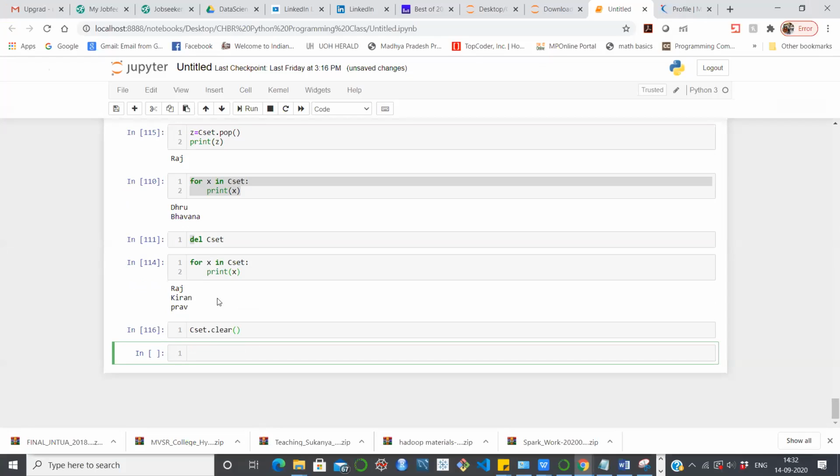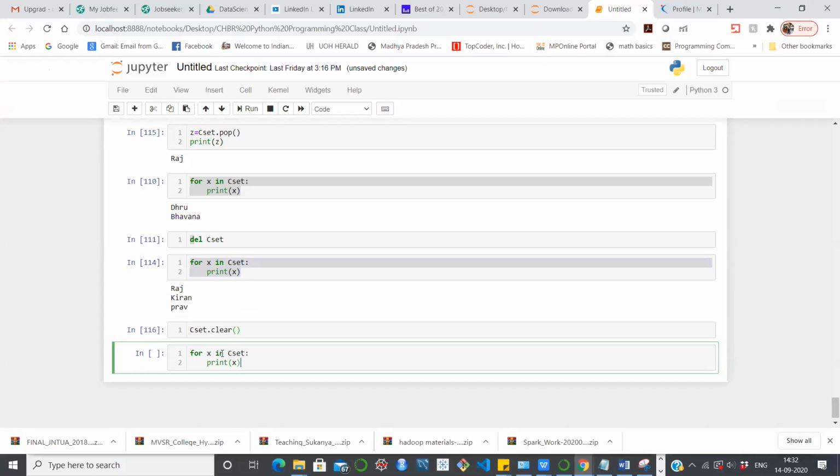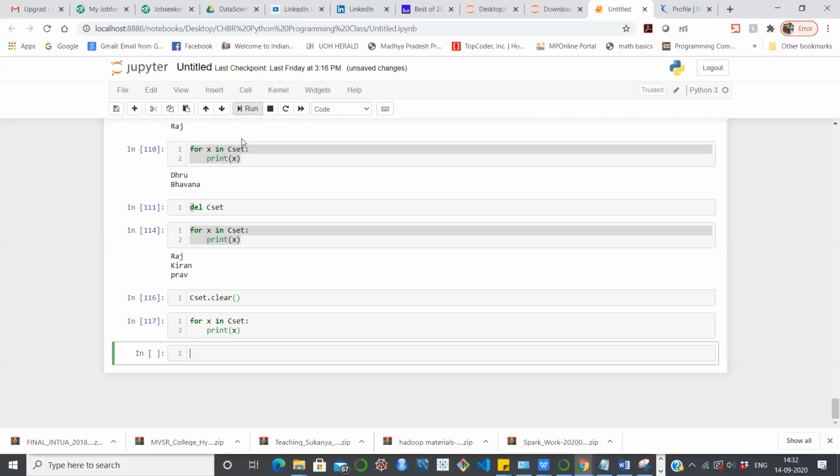I have just run this operation and wanted to know whether the set still exists or not. We are getting an empty set. That means we have nothing. So there are multiple methods present in the set. We will learn those as well, maybe tomorrow.